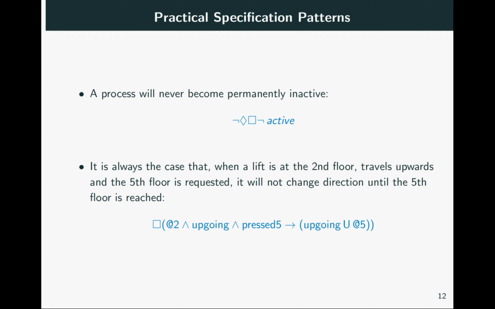We also have an atom called upgoing, expressing that the lift currently goes upwards, and the atom pressed x, where x is again a number, expressing that the button at floor x is being pressed to request the lift.